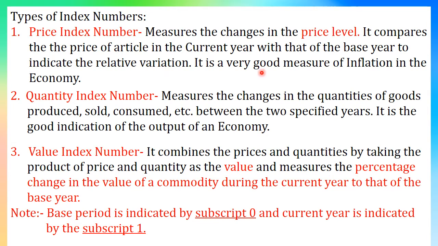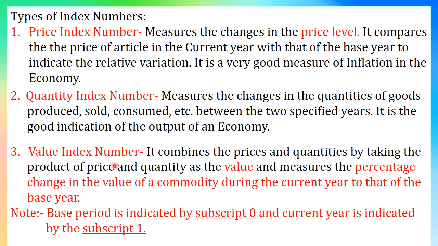Now, quantity index number. It measures the changes in the quantities of goods produced, sold, consumed, etc. between the two specified years. It is a good indication of the output of an economy. Now, value index number combines the prices and quantities by taking the product of price and quantity as the value.